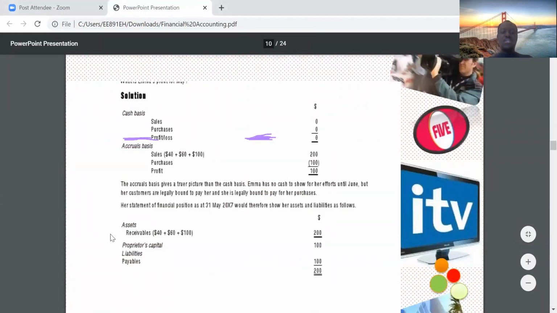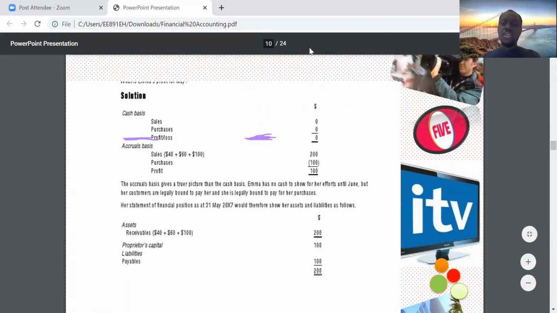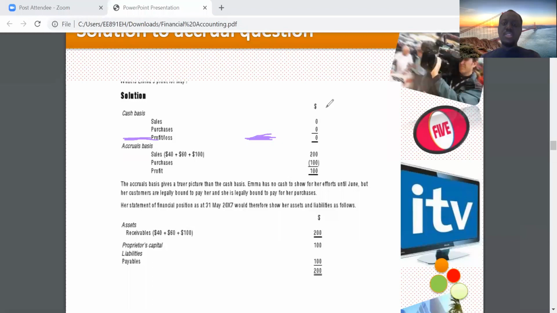So you see, you have assets of 200, proprietor's capital 100, and then payables of 100. Now, if you add the proprietor's capital to the payables, you get 200. And so 200 versus 200, it means that your statement of financial position has certainly balanced.